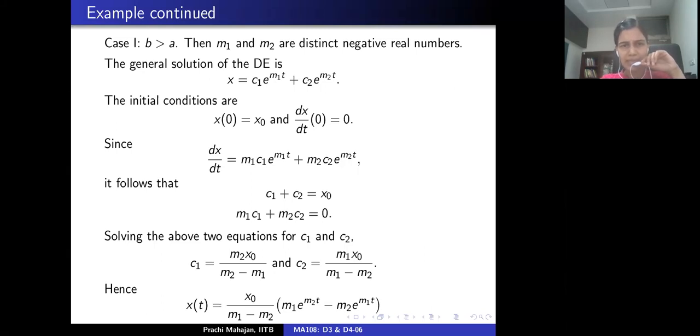Using the initial conditions, one can compute what c1 and c2 are, and one can work out the general solution. Is that okay? Meaning you have the general solution and you use the initial data to find out what it looks like. Okay, so this was the case when we have real distinct roots.